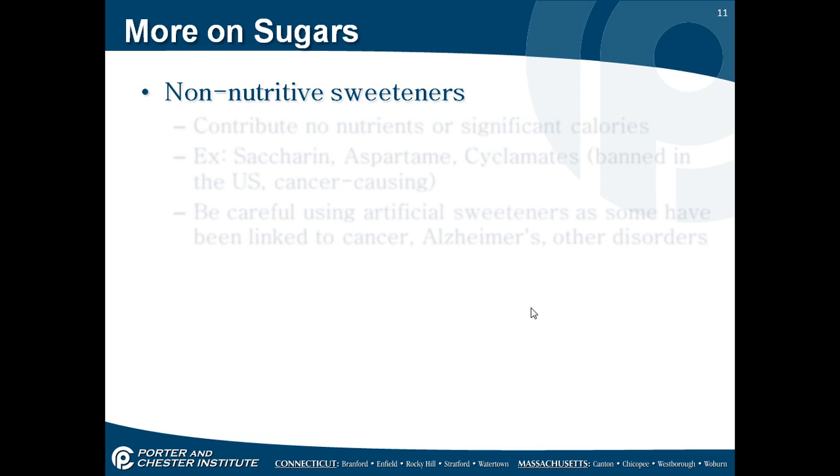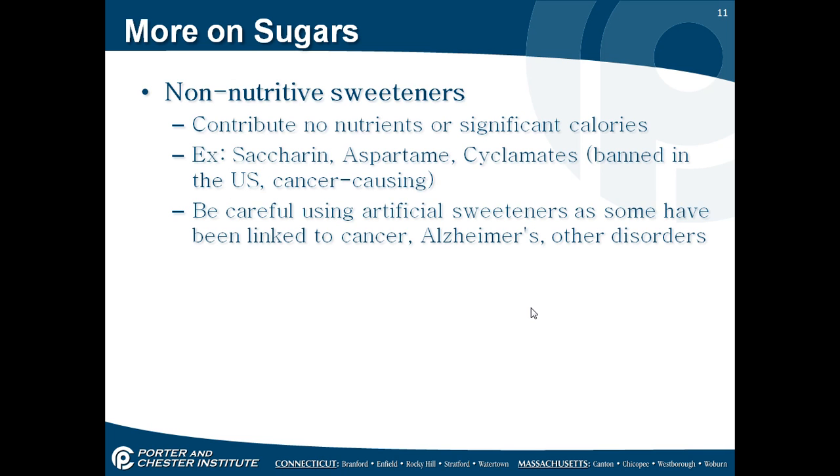More on sugars. Non-nutritive sweeteners contribute no nutrients or significant calories. Some examples would be saccharin, aspartame, cyclamates. Cyclamates are banned in the United States as cancer-causing agents. Be careful using artificial sweeteners, as some have been linked to cancer, Alzheimer's, and other disorders.